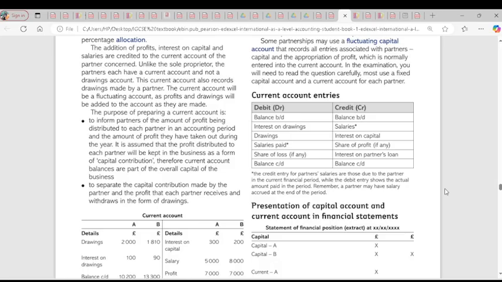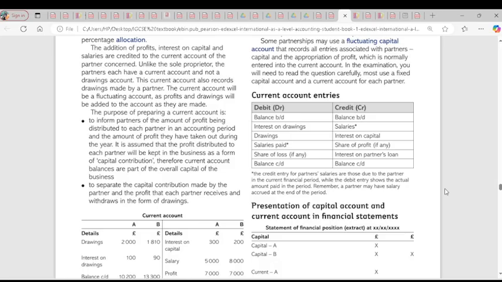There are 2 salaries here. Salaries paid, which is on the debit side, is the salary due for the current account here. How are the salaries done in a partnership? Is it like split up? Yeah, no, it will be based on the agreements made.